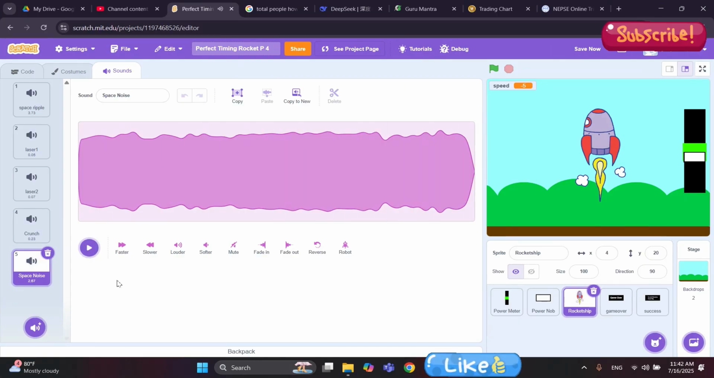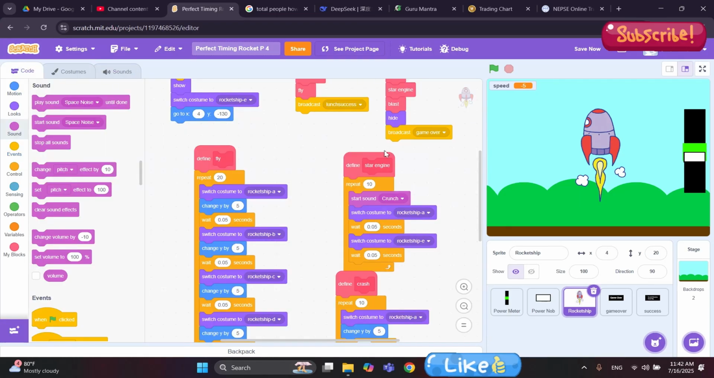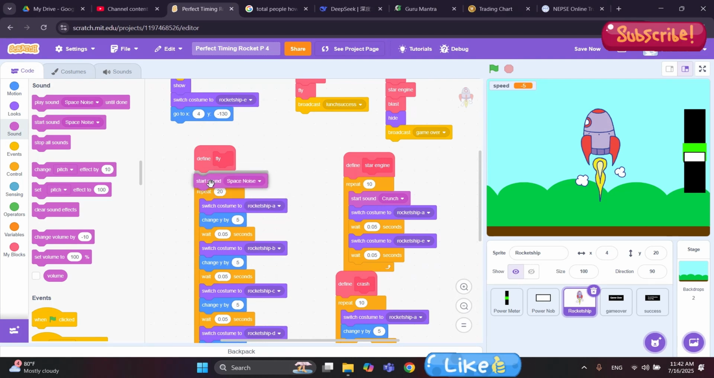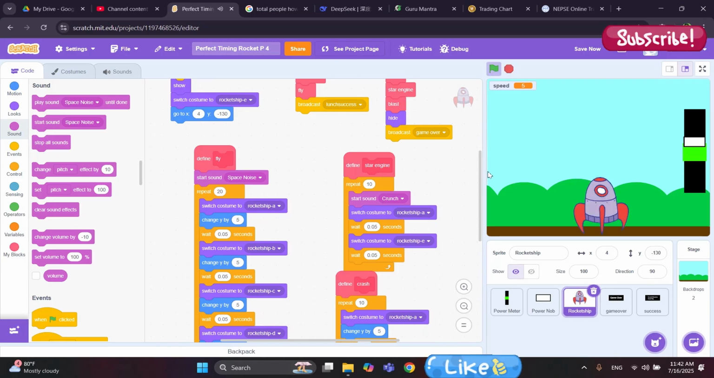And this sound, but it's a little bit short. Let's see what happens first. Go back to code, and when it's flying, in here, define fly. So we are going to just start the sound. Drag the start sound block below the define block like this, and we are going to start the space noise. And let's see, click on the green flag,